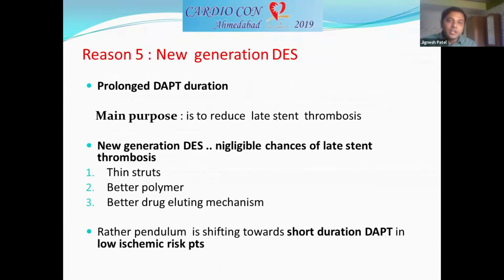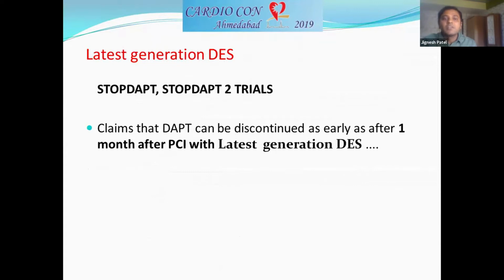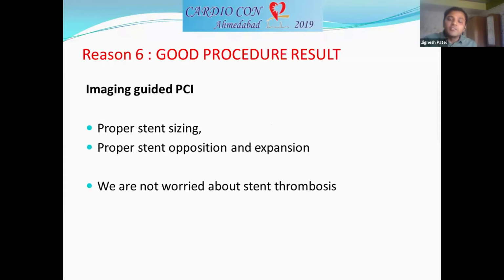And coming to the newer generation, with the advent of newer generation DES, our main purpose in prolonging the DAPT duration is to reduce stent thrombosis. With newer generation DES, there is a negligible chance of stent thrombosis. Even the STOP-DAPT 2 trial says that DAPT can be discontinued as early as 1 month after PCI with the latest generation stents. And when we are using imaging with PCI, it further reduces because of proper sizing, apposition and expansion. So we are not worried about stent thrombosis.